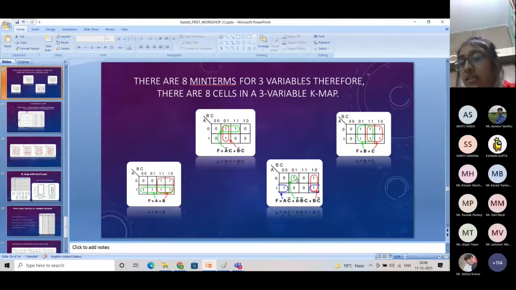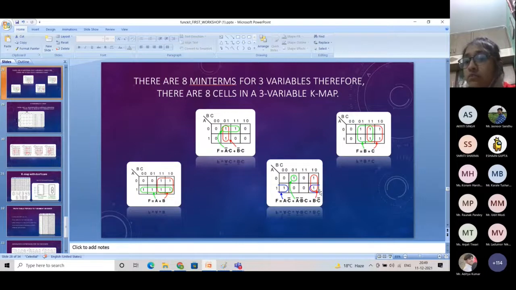Now see here, this one is grouped alone, like there are no other numbers in this one. Fine. So that means all the variables are constant in this case. There is no change of variable. That's why in its min term we will write all the variables. So the value of A is 0, we will write A bar. The value of B is 0, we will write B bar. And the value of C is 1, so we will write C. So this is the min term of this green group.